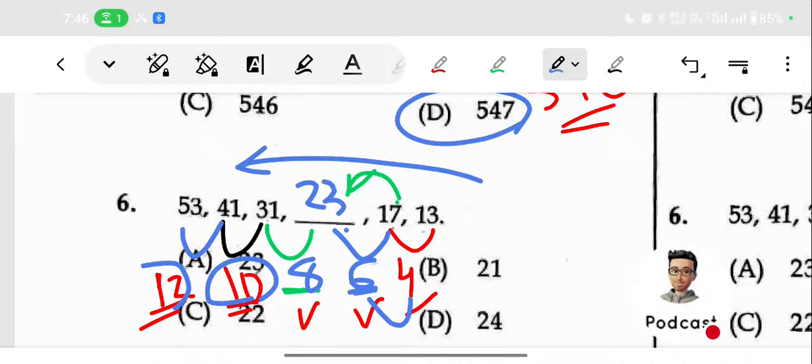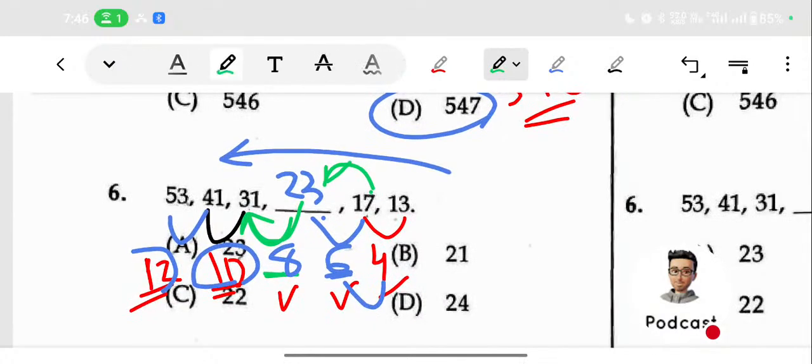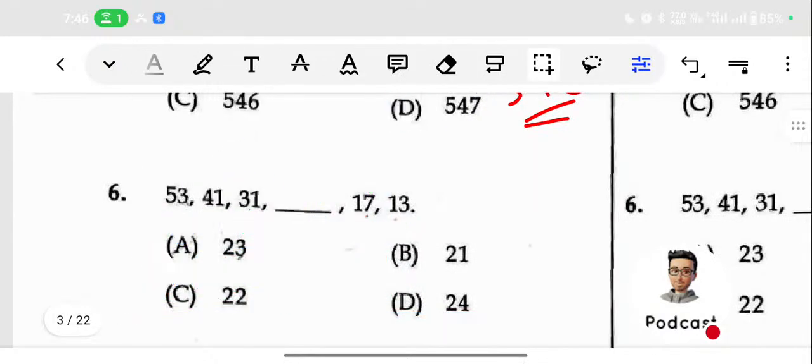17 plus 6 is 23. Then you just check whether it is correct. If it is correct, 23 plus 8 needs to be 31. You just check that is also correct. Then you conclude that the answer is 23. So that is how we arrive at 23. Do you understand?